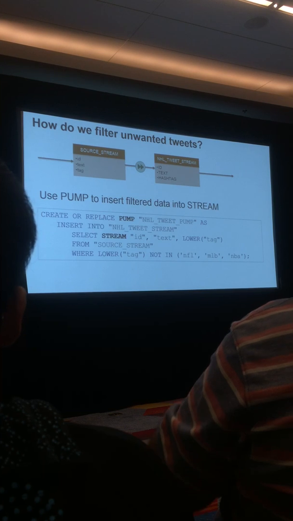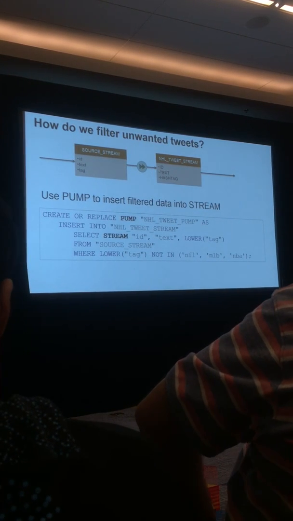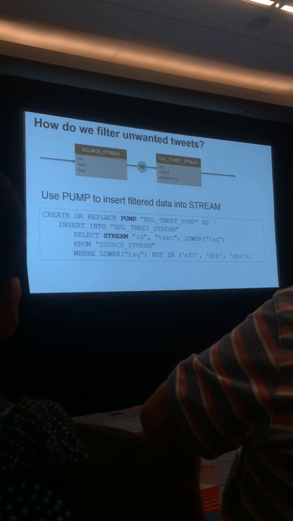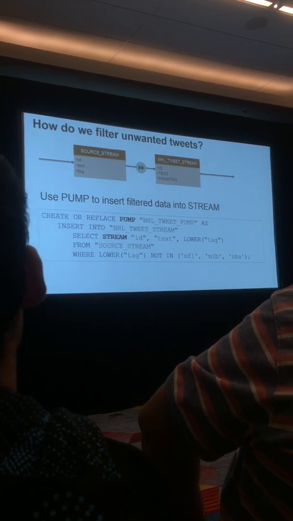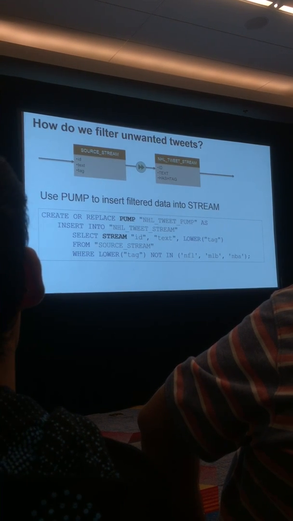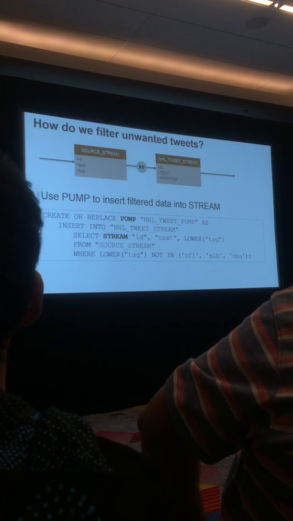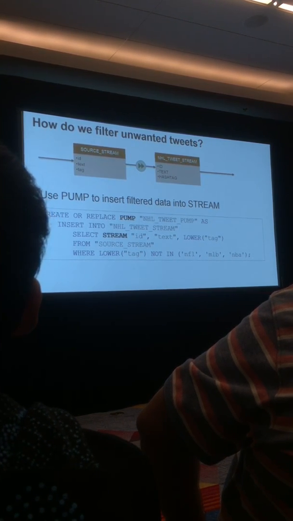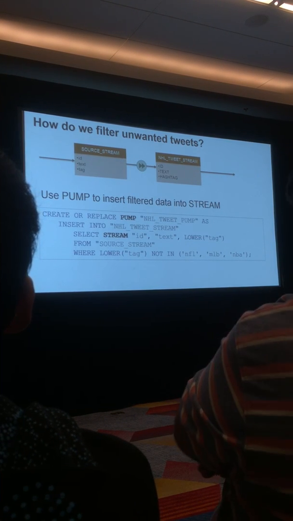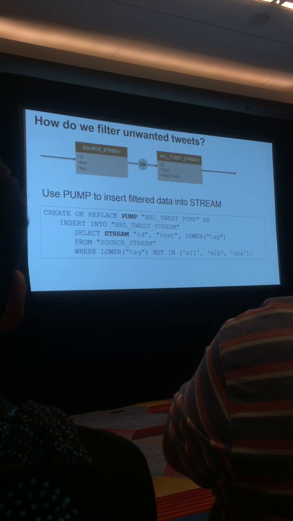Because I'm getting some data that's not relevant to my use case, the select statement is extremely simple: give me all the records in my stream that don't contain NFL, MLB, and NBA. So now we've got just an NHL tweet stream inside my Kinesis Analytics application. Now every record that comes through has had the records I don't care about removed.